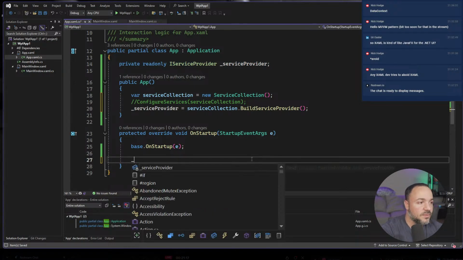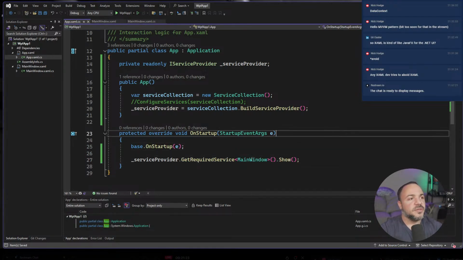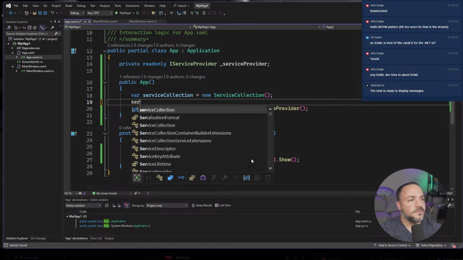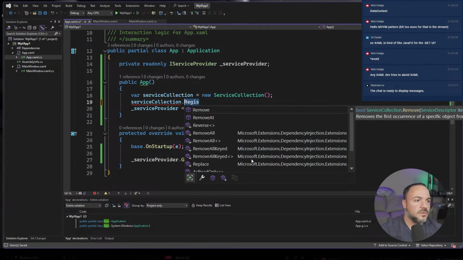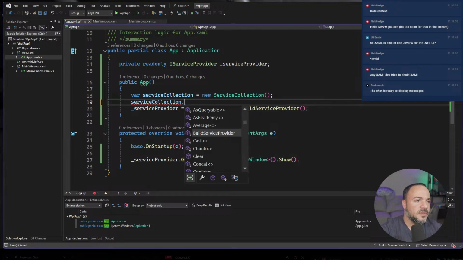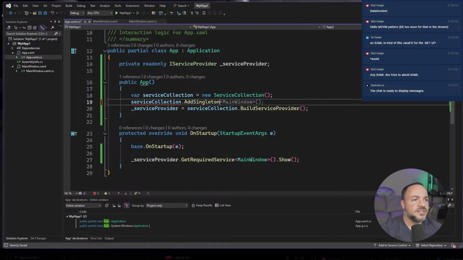Then what they do, and what makes sense to me, is that you ask the service provider, get required service, main window, show, which means we have to go register the main window. Well, how do we do that? There we go. Add a singleton, main window. This should technically work, but we had the application running without doing any of this, right?